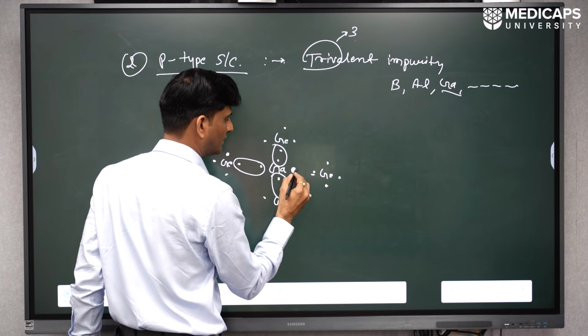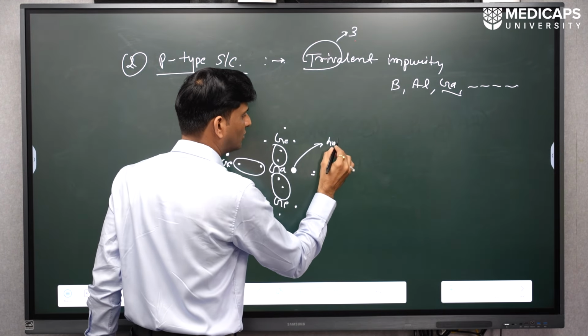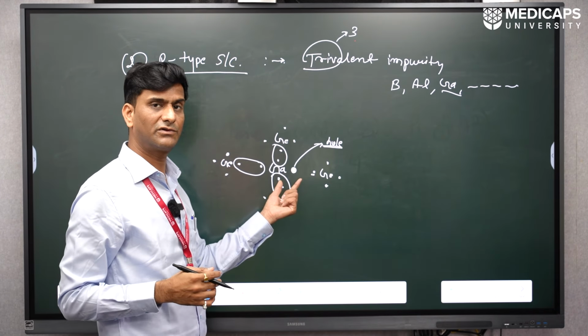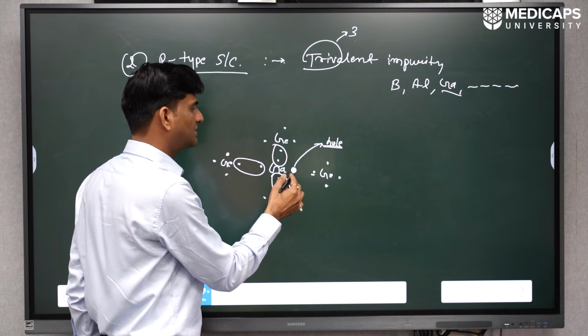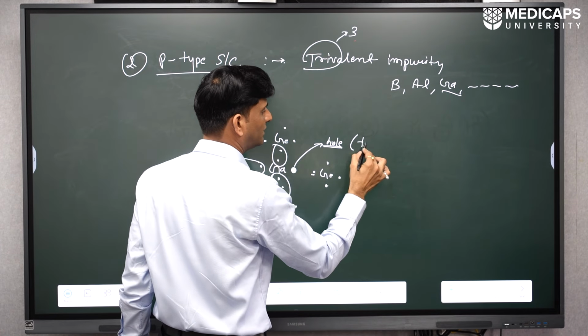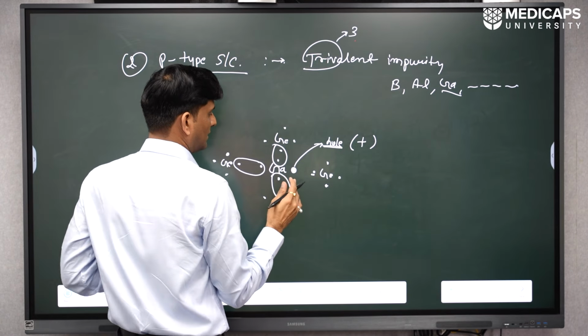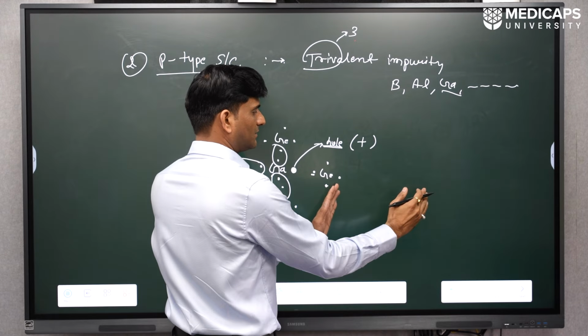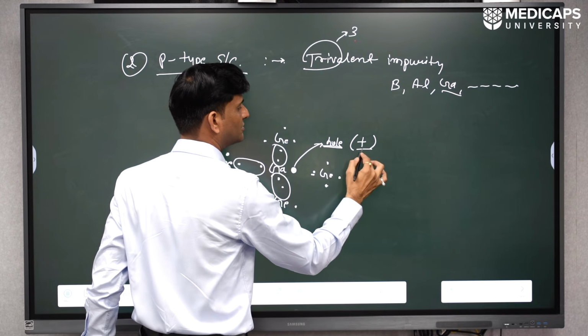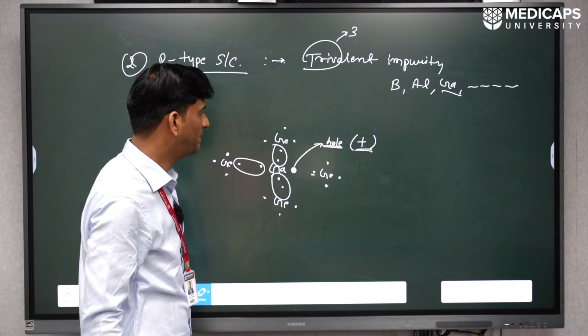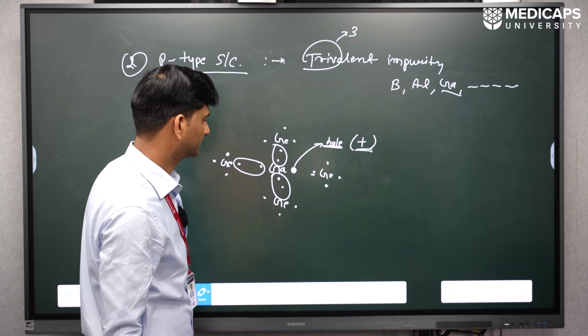This is known as a hole. A hole is nothing but a vacant place for an electron. Because the electron is not there, the charge of this hole is considered positive. If we repeat this system, the majority charge carriers in the overall system are holes. So this type of semiconductor is known as P-type semiconductor.